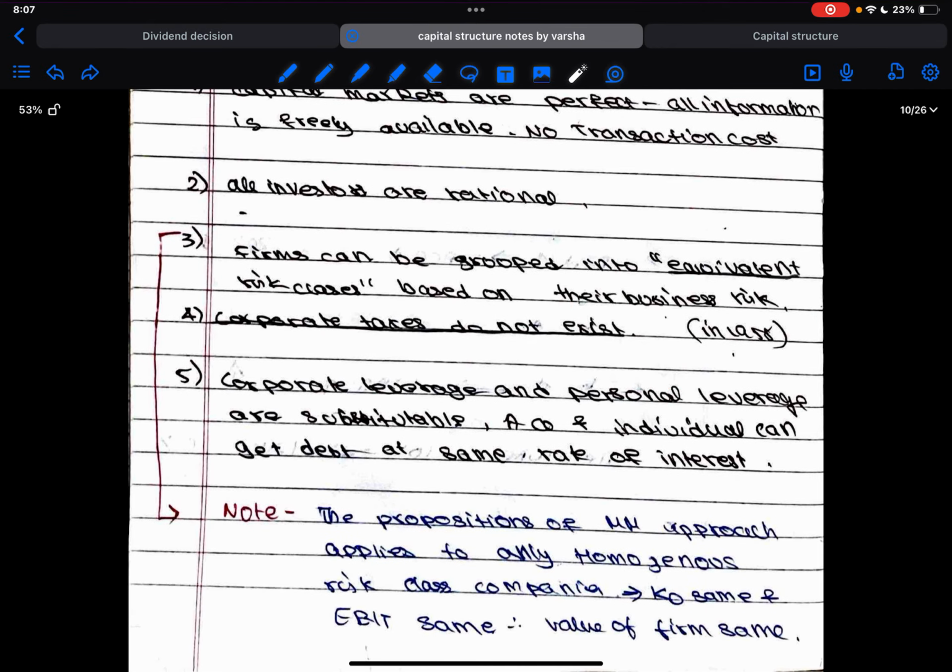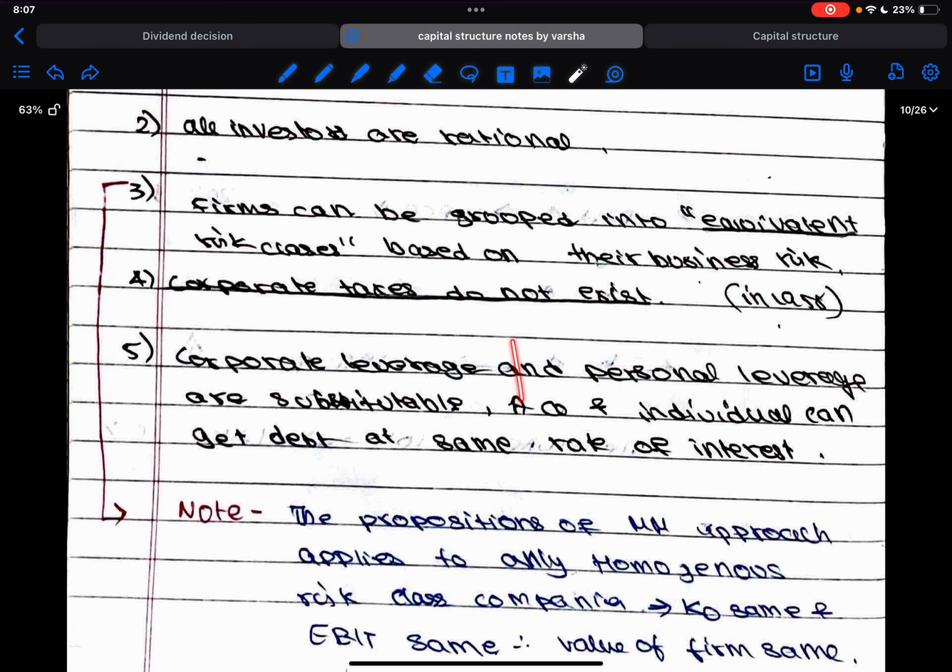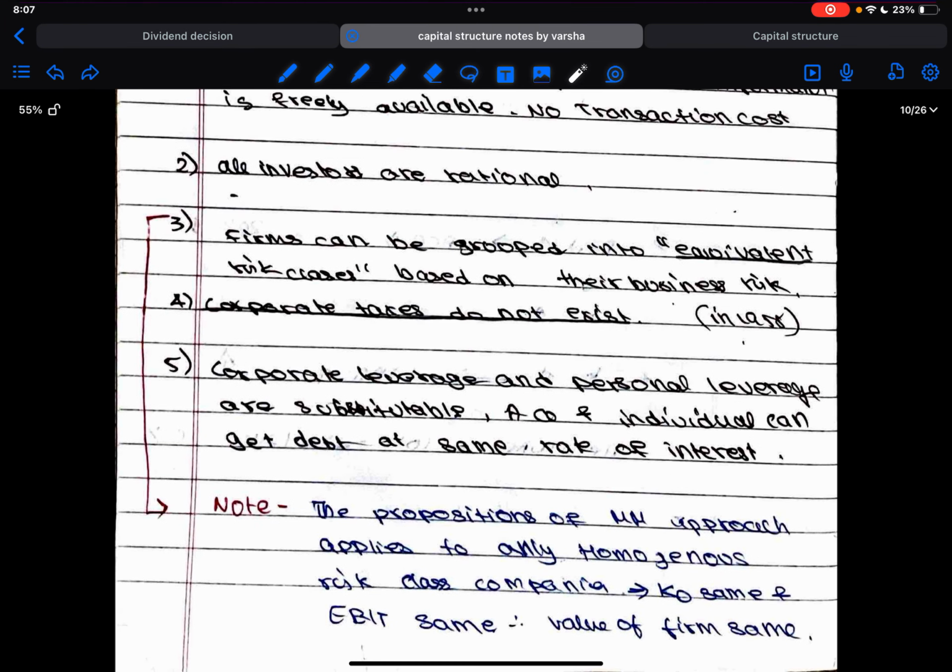Then corporate taxes do not exist, which is completely a fantasy. Then corporate leverage and personal leverage are substitutable, and a company and an individual can get debt at the same rate of interest. So in the practical world there are differentiations, but according to this approach, individual as well as company both can get debt at the same rate as each other.